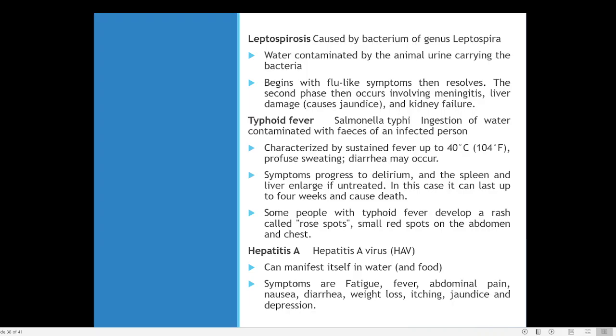Then leptospirosis. You might have heard about leptospirosis. In Malayalam we call it elipani. So it's a very common disease.